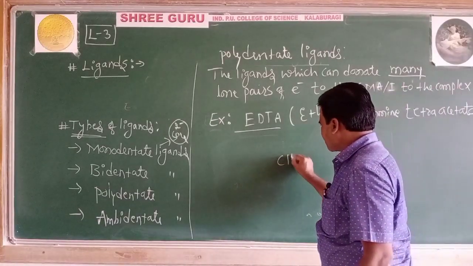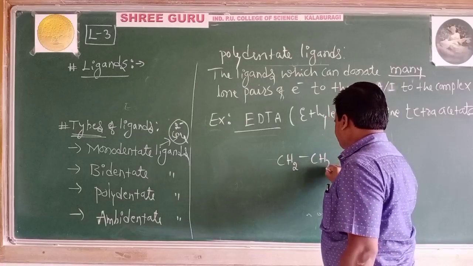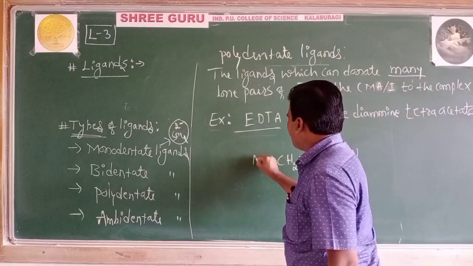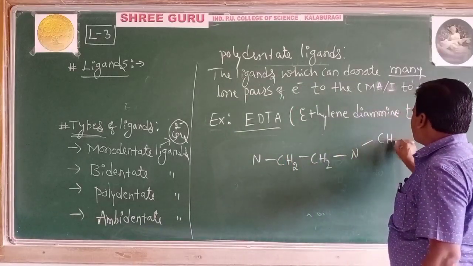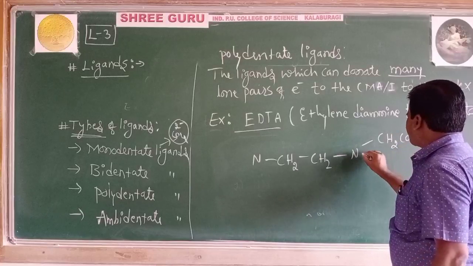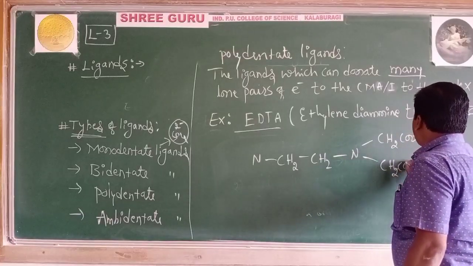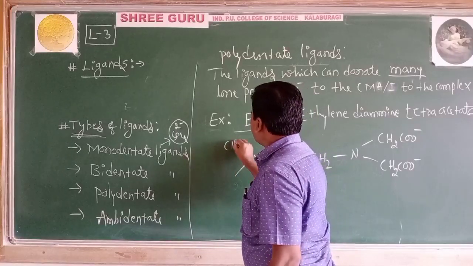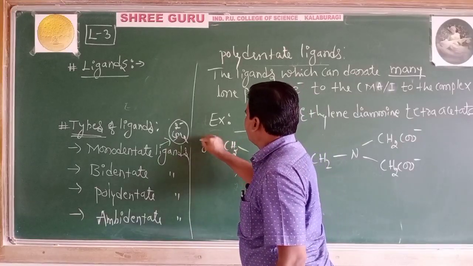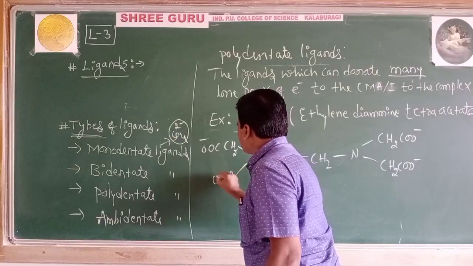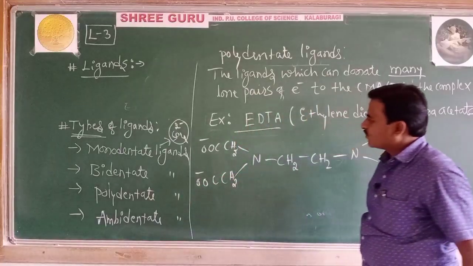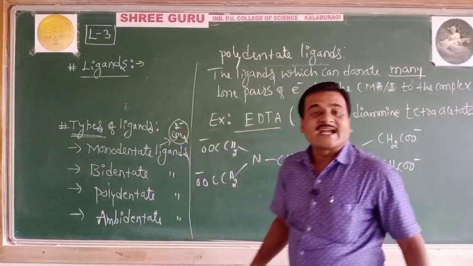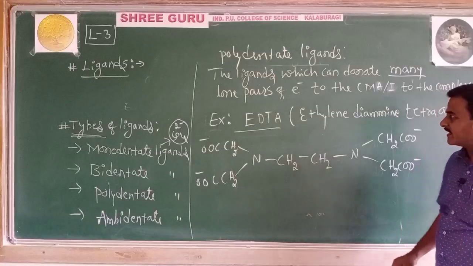If I write the structure: CH2, N, CH2COO minus, and so on. Here you can see the 6 ligating atoms.